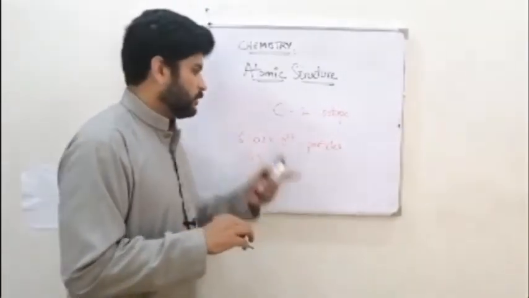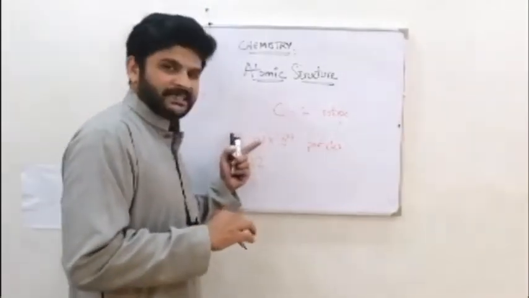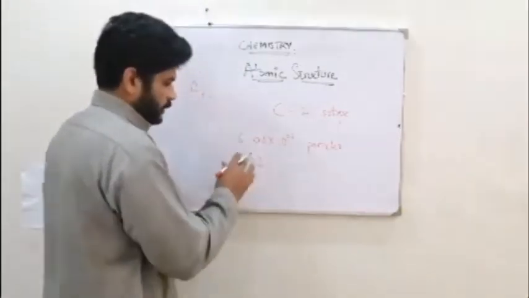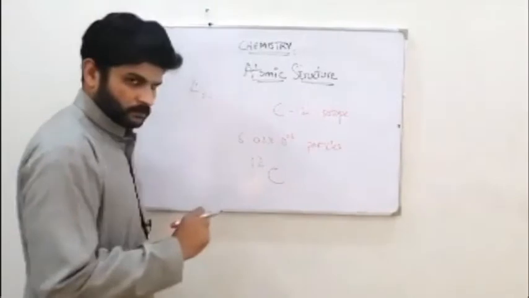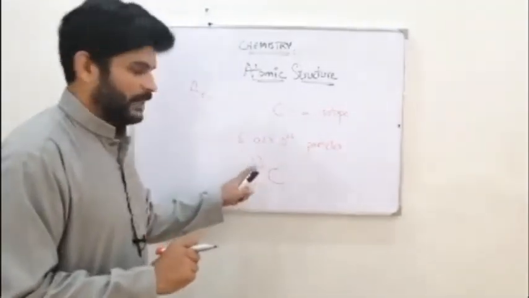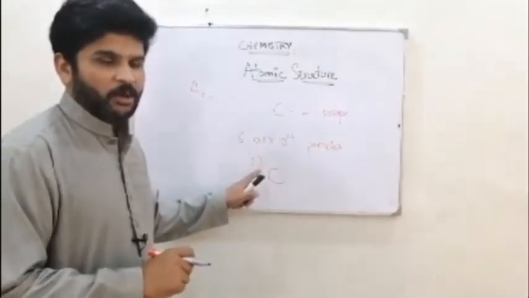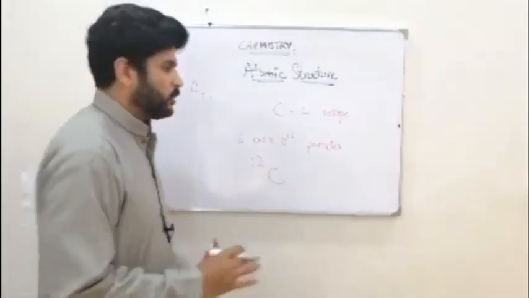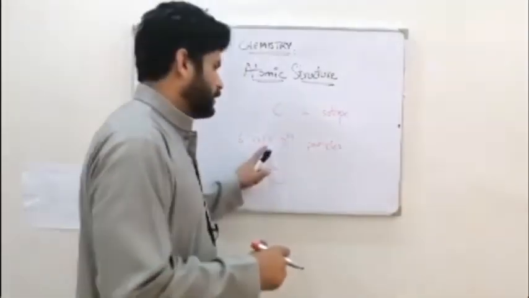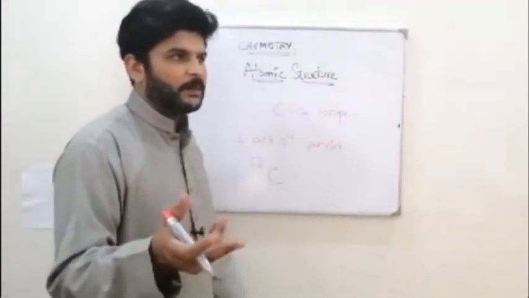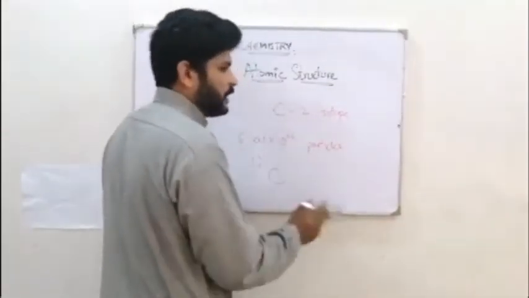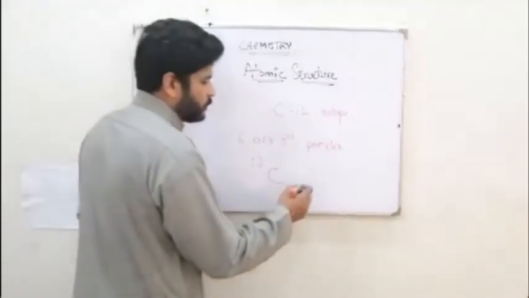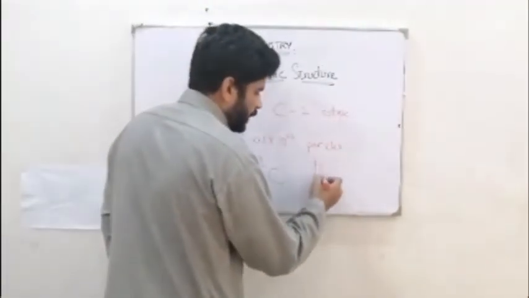So they took this as a standard. So carbon has been given the atomic mass 12, and this was the standard. Now they take this many particles of every element, for example hydrogen. They took 6.02 times 10 to the power 23 particles of hydrogen and found the mass to be 1 gram.